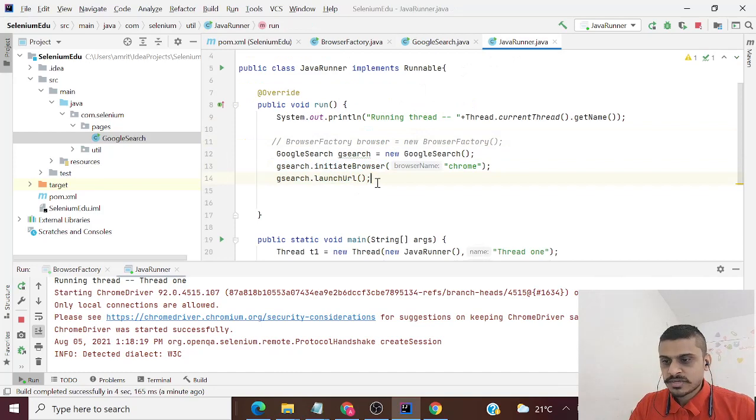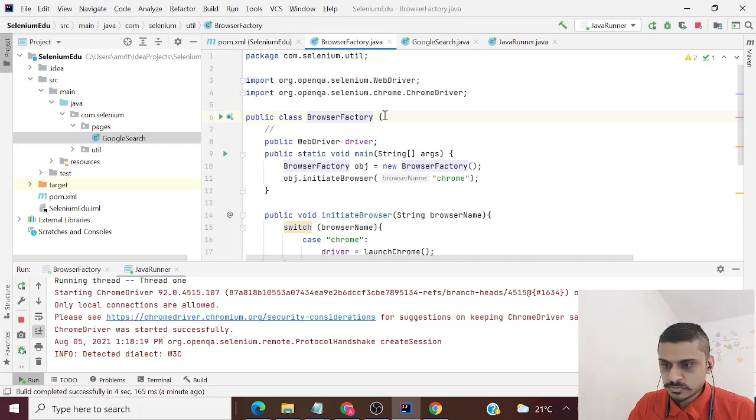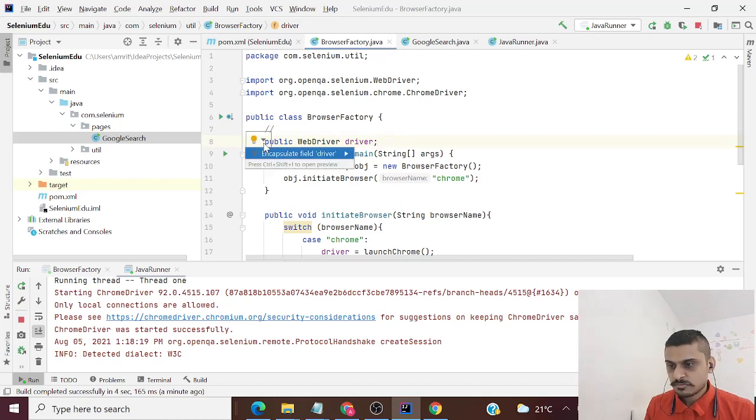Now, how can I avoid this issue? So let's say this is just one single class. I will have around 100 to maybe 500 or 600 classes. Now, should every class be extending browser factory? That's not a good design pattern. Our issue is just about creating the objects. Once I create the object of browser factory, once I initialize WebDriver, the same WebDriver should be passed throughout. So the better thing would be just to have getters and setters on that, and avoid creating object of this class.